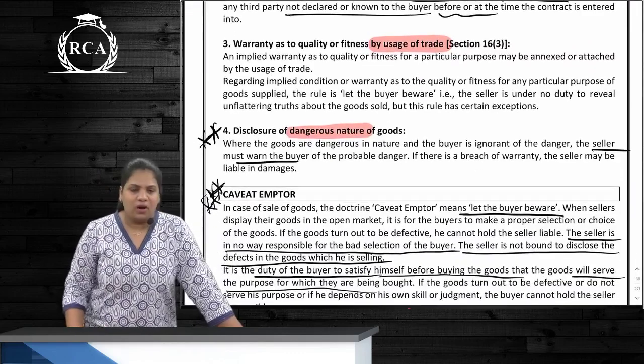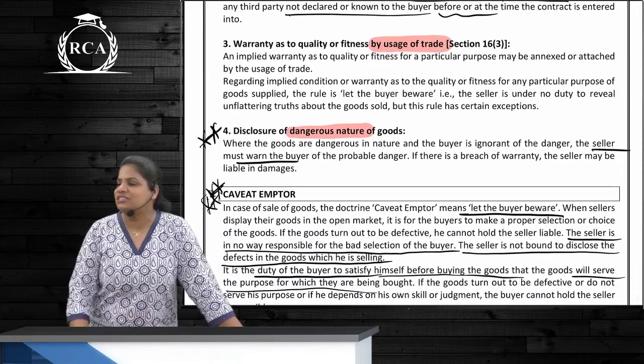Next one is what? Warranty by usage of trade. So, the auction sale example.